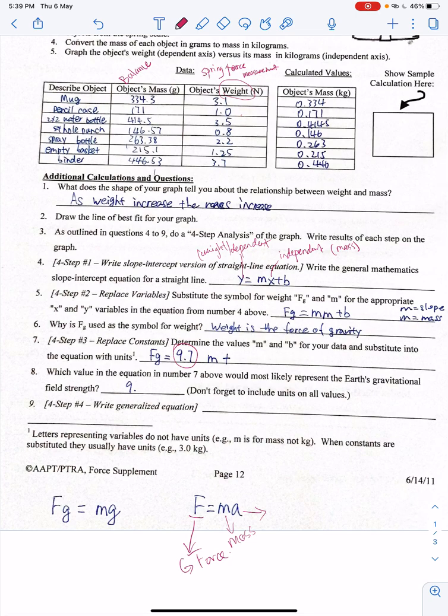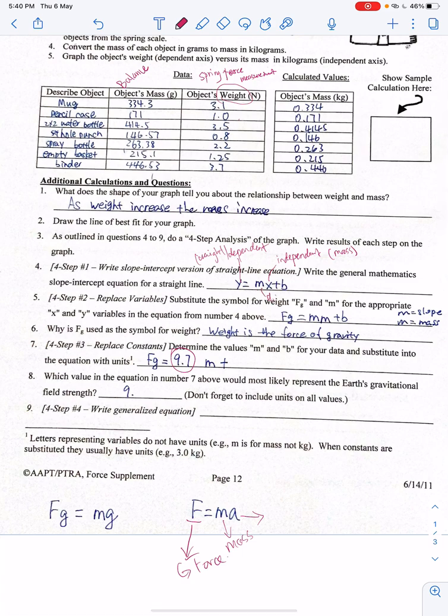But I don't know m and b. The m is the slope, and m is not mass here. If this is 9.81, that means 1 kg of x will lead to 9.81 Newton of y. I increase 1 kg, you increase 9.81. I increase 10 kg, you increase 98.1.